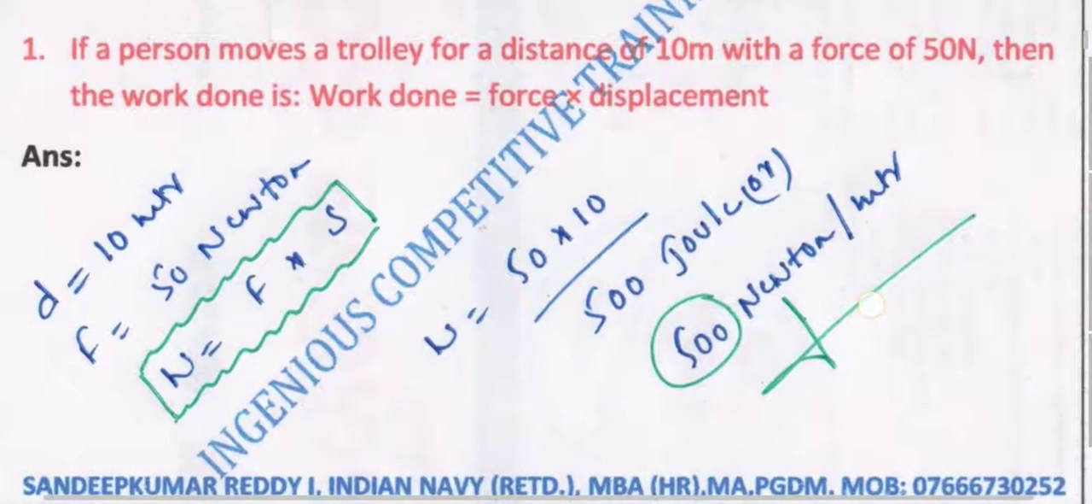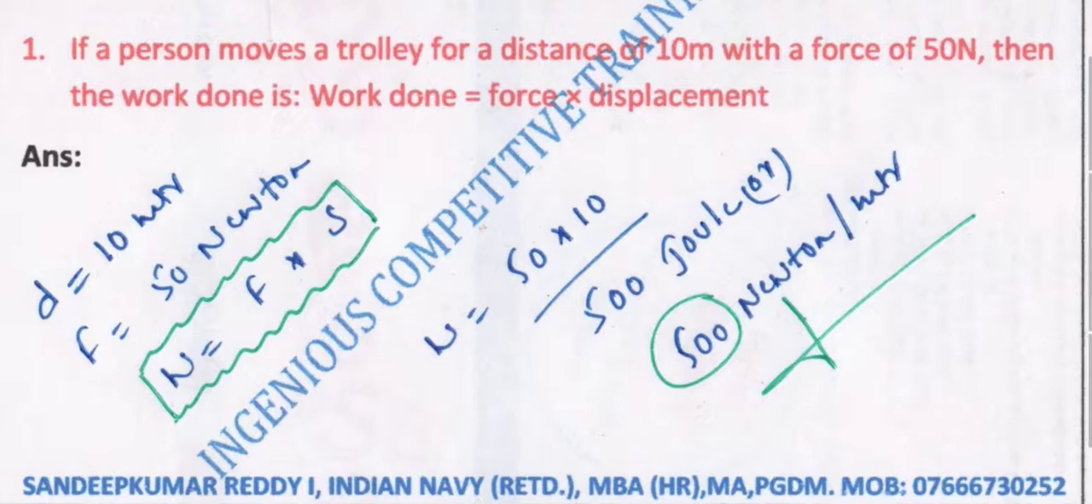Initially we have: if a person moves a trolley for a distance of 10 meters with a force of 50 newtons, then the work done is, we know the formula for work done is equal to force and displacement product. So W is equal to Fs. D is distance, and S is also the same, so displacement is 10 meters, and force is given as 15 newtons.